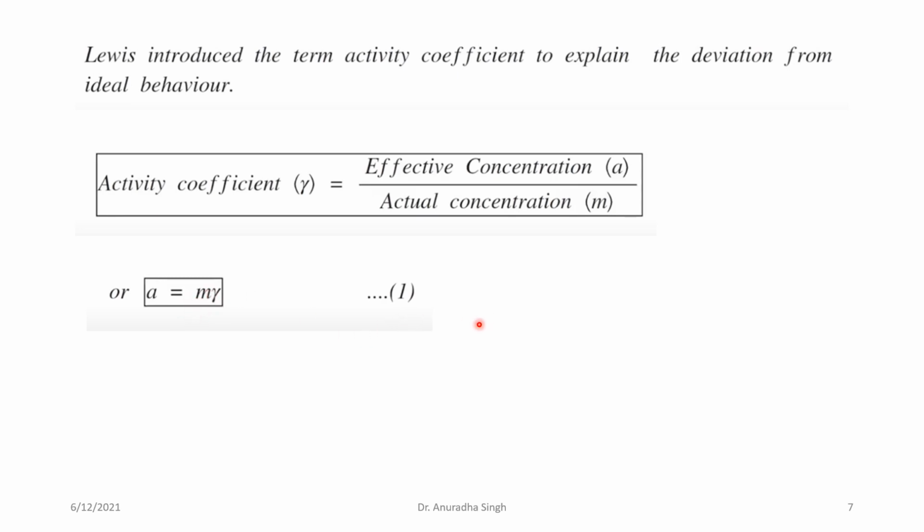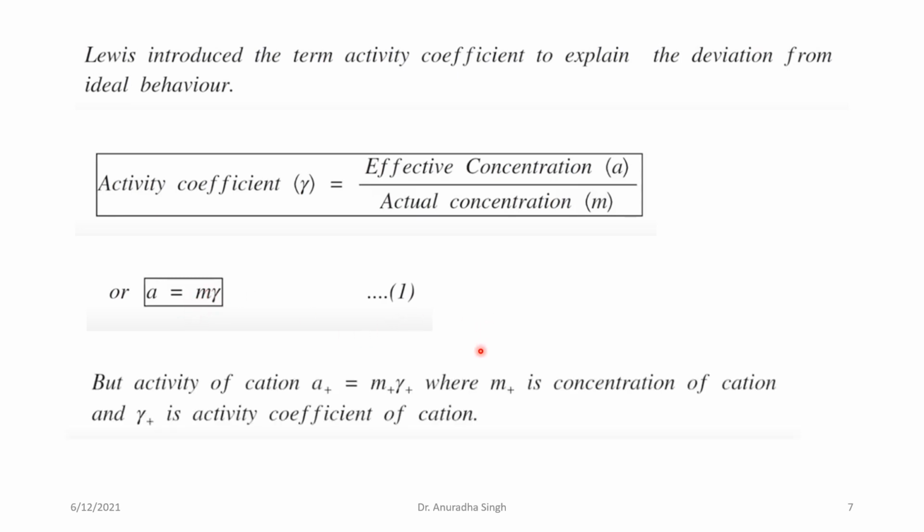This is equation number 1. Similarly, the activity of cations, which is denoted A positive, is equal to M positive into gamma positive, where M positive is the concentration of cation and gamma positive is the activity coefficient of cation.